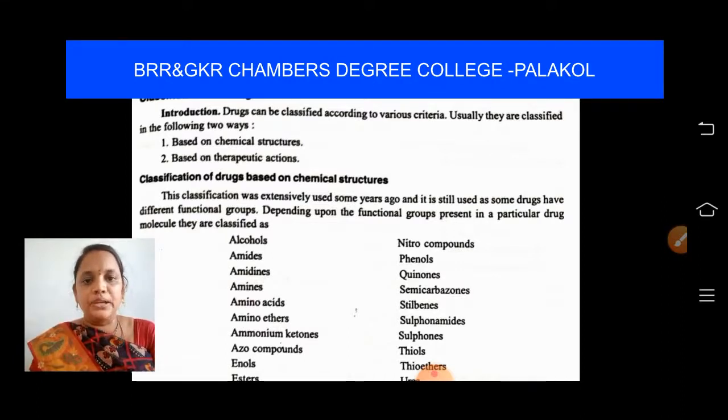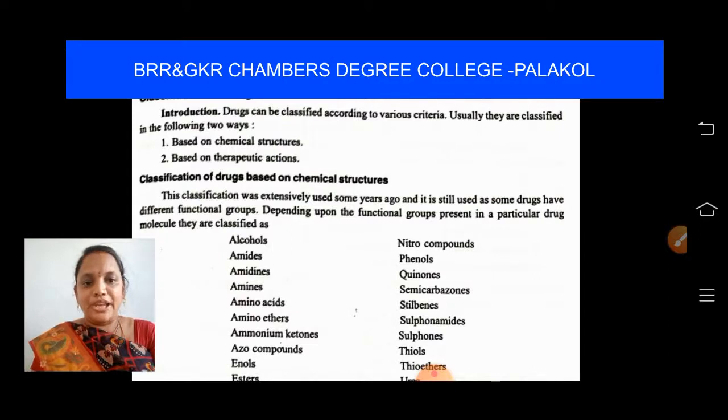For example, the functional groups are alcohols. So, the drugs which contain alcohol functional groups are categorized into alcohol type of drugs. And amides. The drugs containing amide functional groups are of one type. Amidines. The drugs containing the amidine group are one type.